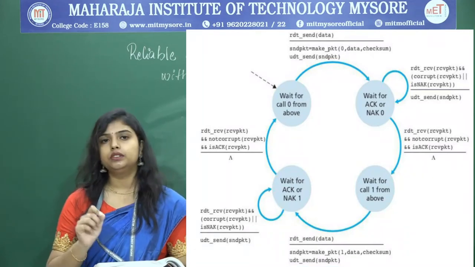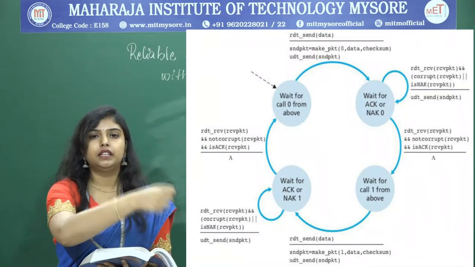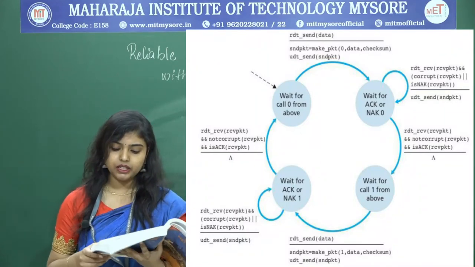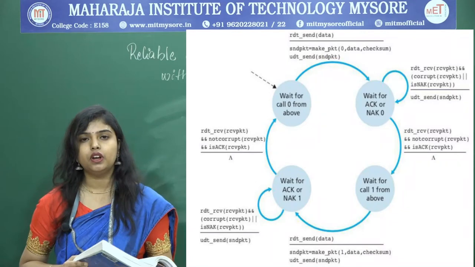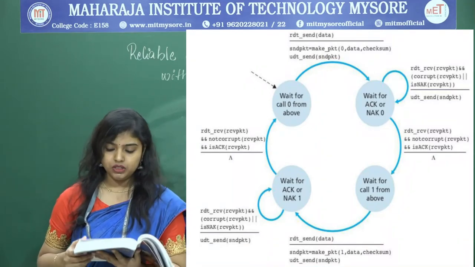Next, after sending the packet from the first state, the transition happens to the next state, where it is waiting for the positive acknowledgement or negative acknowledgement for the packet with sequence number 0.